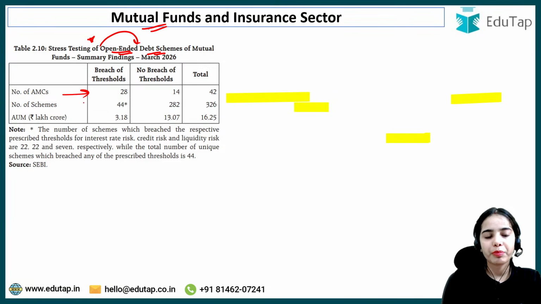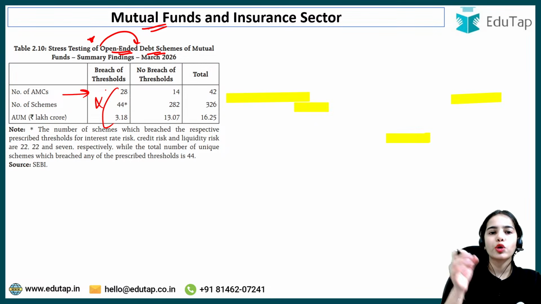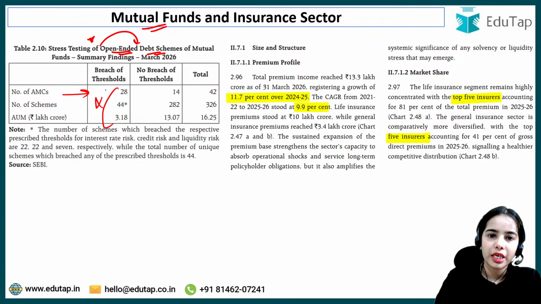Number of asset management companies that can breach the thresholds. So again here also the numbers are not very important. The idea is that the stress testing for the mutual funds happen for the open-ended debt schemes. Now coming to the insurance sector.